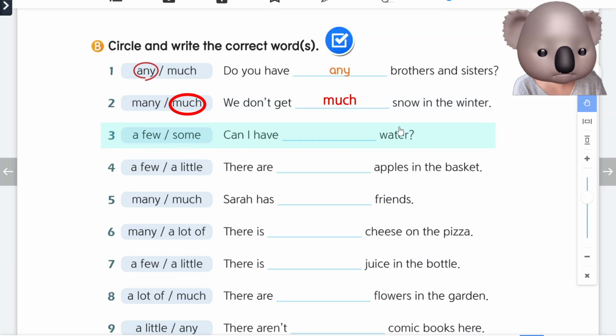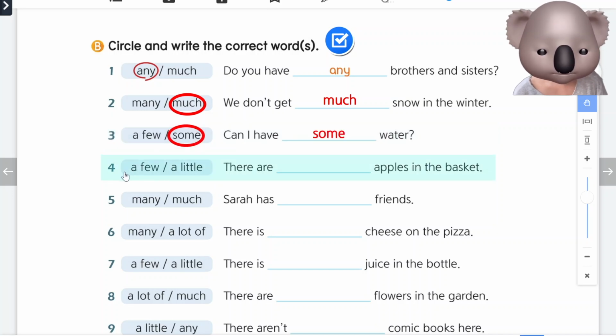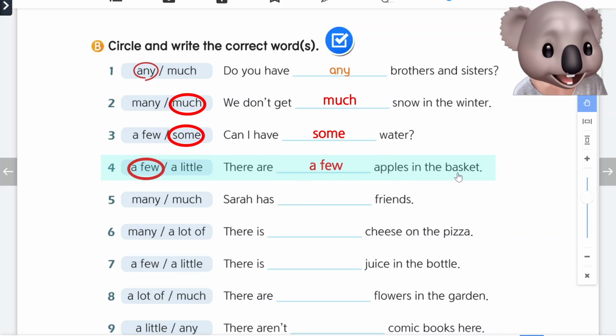Number 3. Can I have water? 질문이고 it is a non-count noun, so we will say some. Number 4. There are apples in the basket. A few는 plural nouns들이랑 사용하는 거고 a little는 non-count noun 때만 사용하는 거야. So apples 보면 this is a plural noun. There are a few apples in the basket.